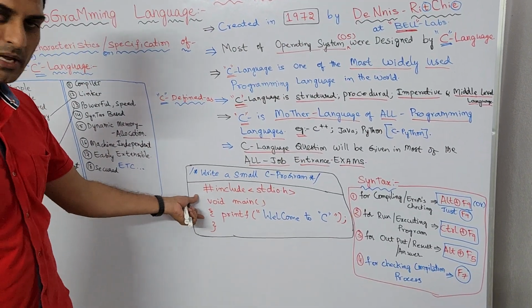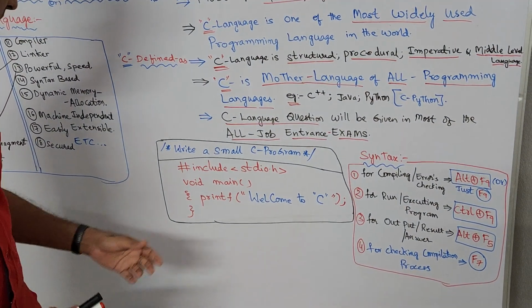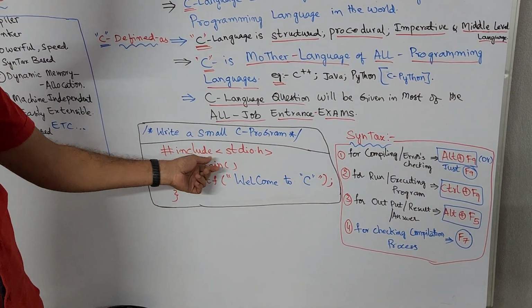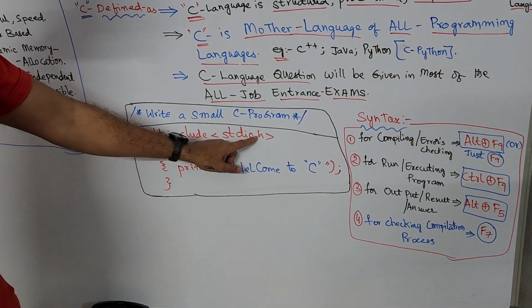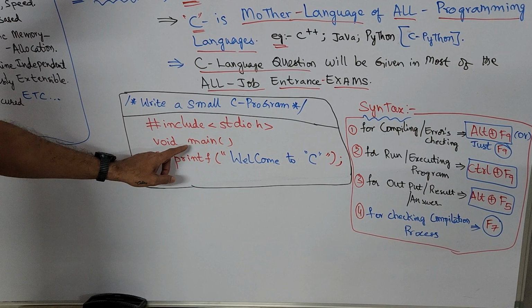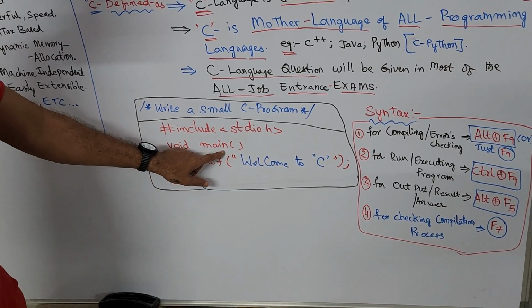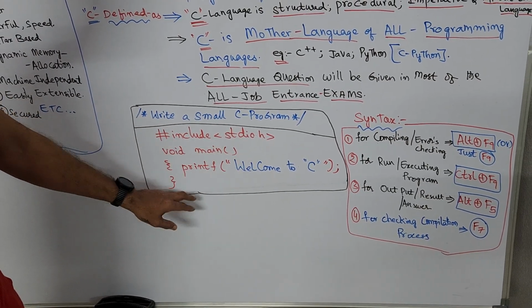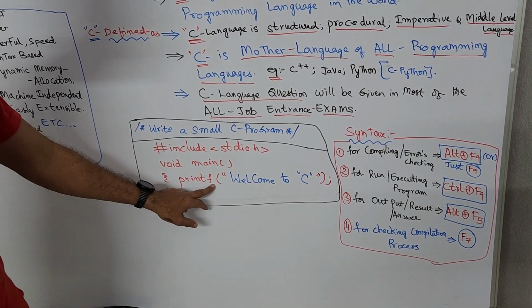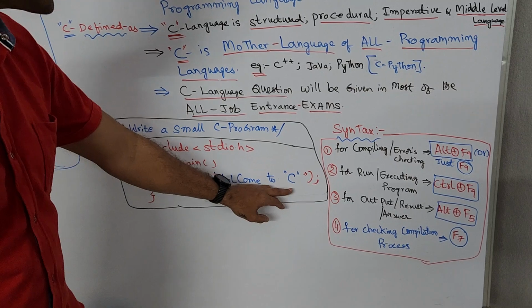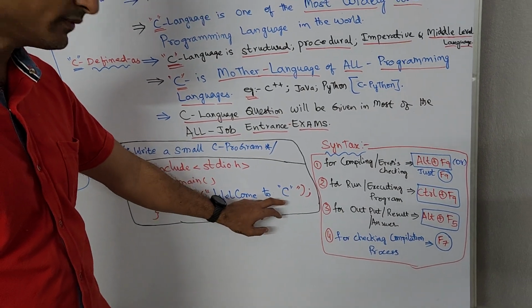A small C program is given here. For example, hash include is a preprocessor, stdio.h, standard input output header file. It contains printf and scanf functions. Void means returns nothing. Main is the main function. The program starts from here. Curly braces start and end here. Printf, F is for format, print function. Welcome to C programming language. Welcome to C. It will be printed.